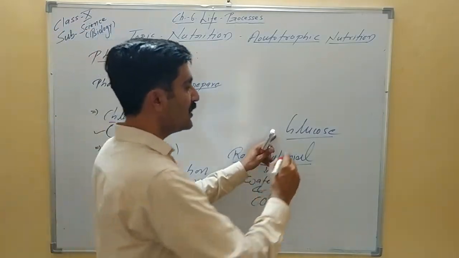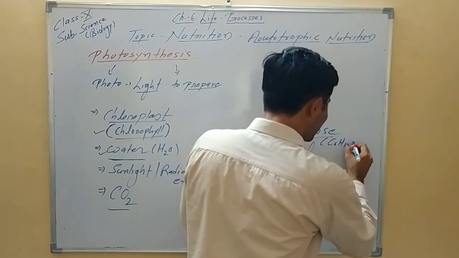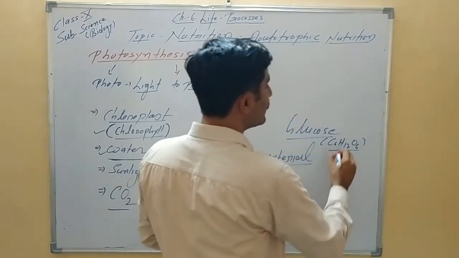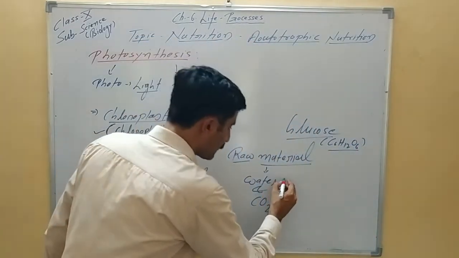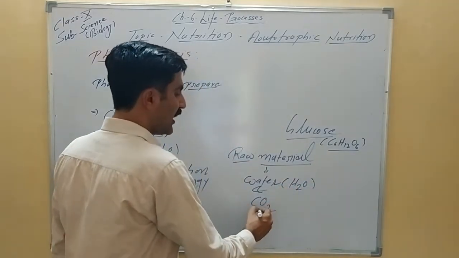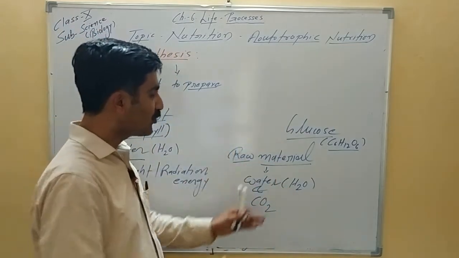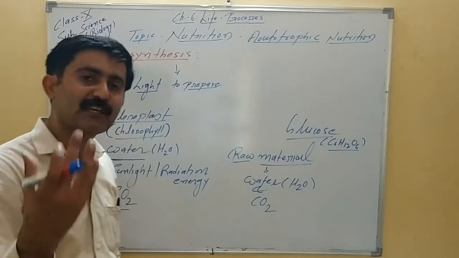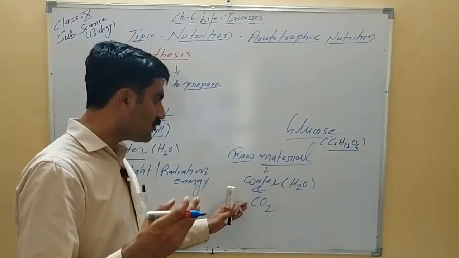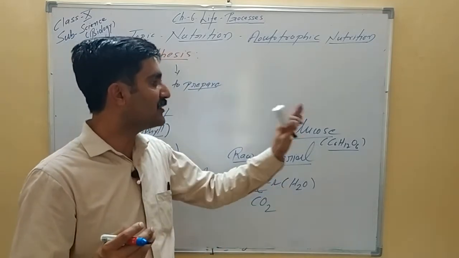So all of you know the formula of glucose is C6H12O6. So here carbon, hydrogen and oxygen is present. So please keep in mind, here water molecule and the carbon dioxide molecule react to produce the glucose. So these two components directly take part in reaction, and these two important reactants react, and that results in the formation of glucose.